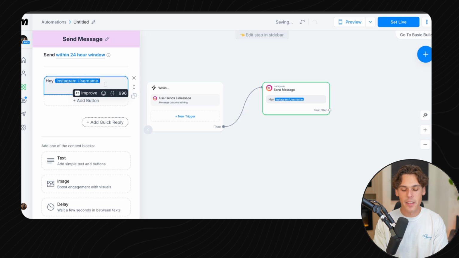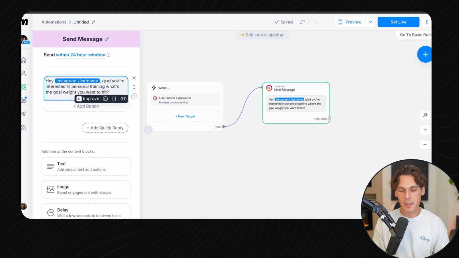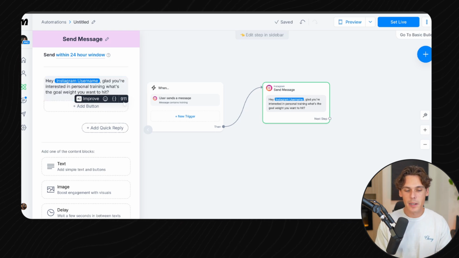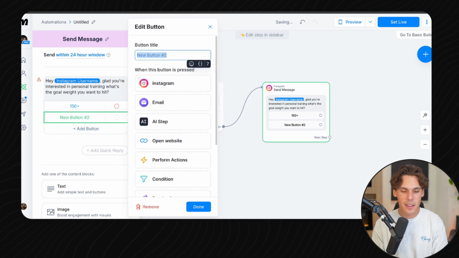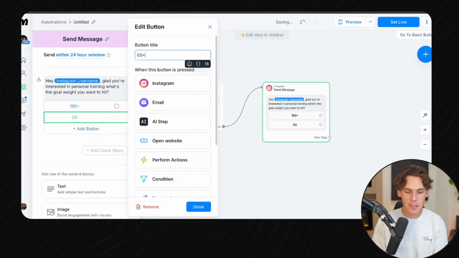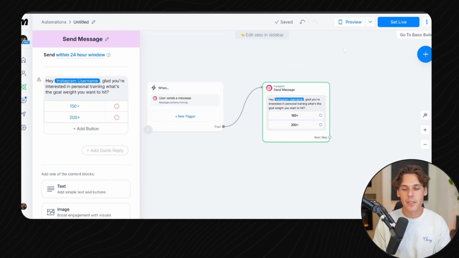So you can address them by their name. You could say something like, hey, Instagram username, glad you're interested in personal training. What's the goal weight that you want to hit? Let's say you're like a bodybuilder, personal trainer, or something like that. Then you can click on add buttons here, and you can say 150 pounds plus. You have the button title 150 pounds plus. You can add another button and say, 200 plus is what I'm trying to hit. And then now let me show you an example of how this works.